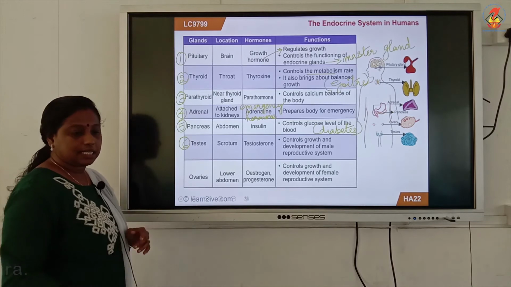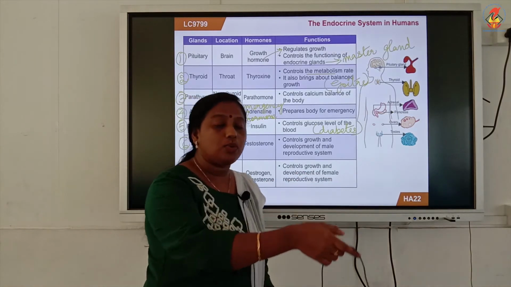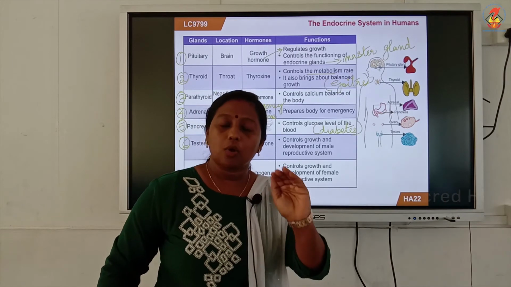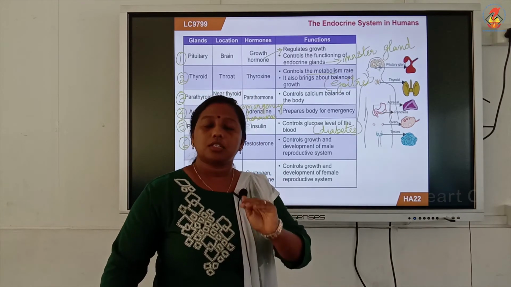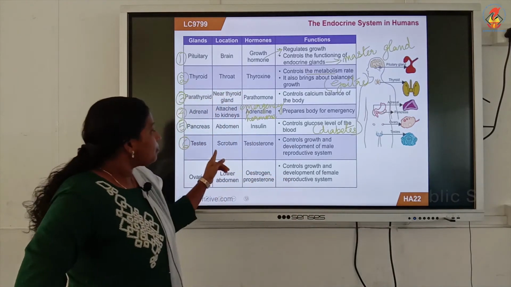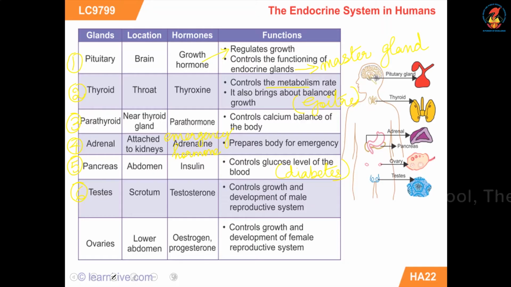It is the testis. The testis is the endocrine gland which is present only in males. And where is it located? It is located inside the scrotum. The scrotum is seen outside the body of a human male. Now, the testis releases a hormone called testosterone.